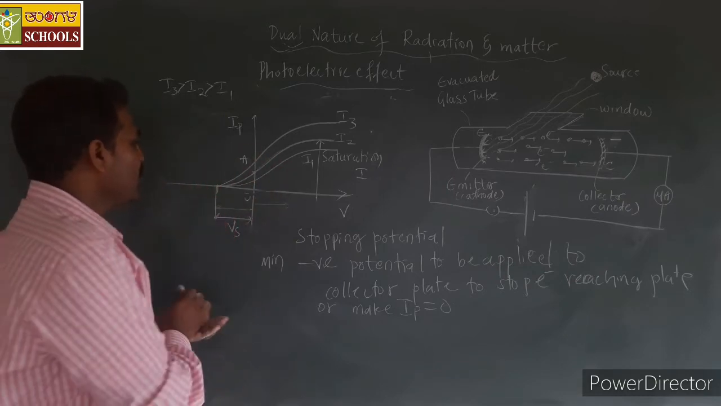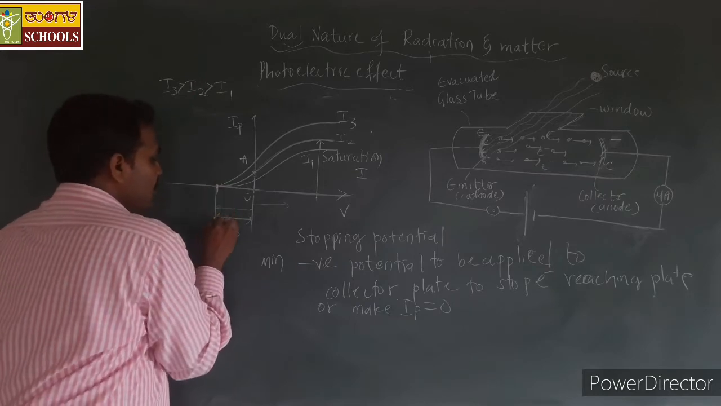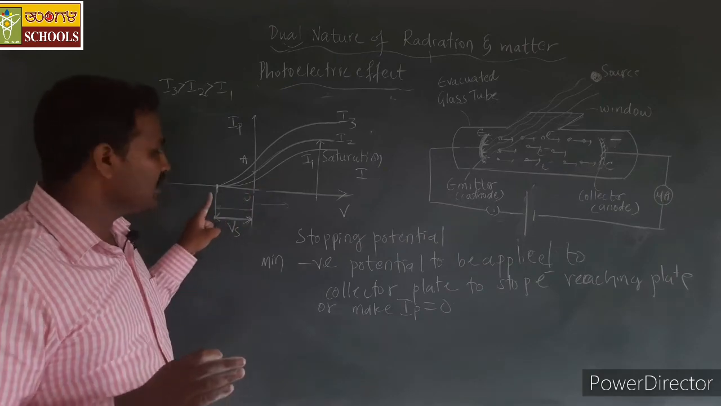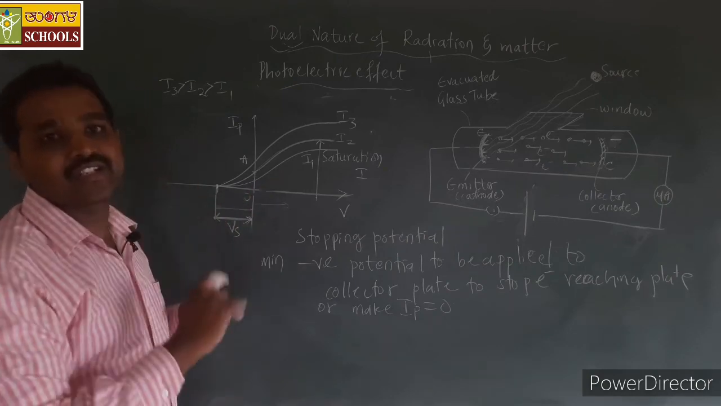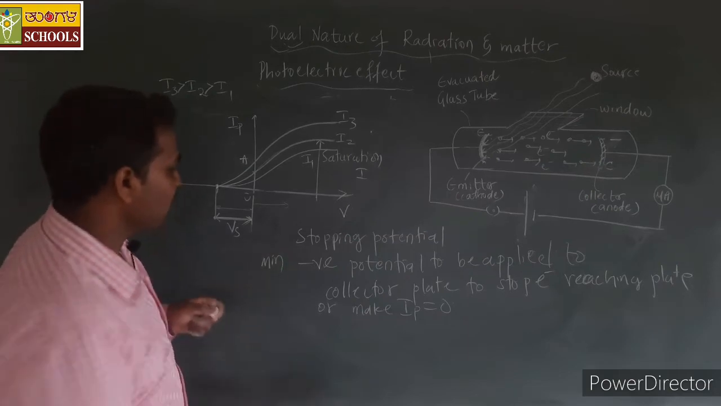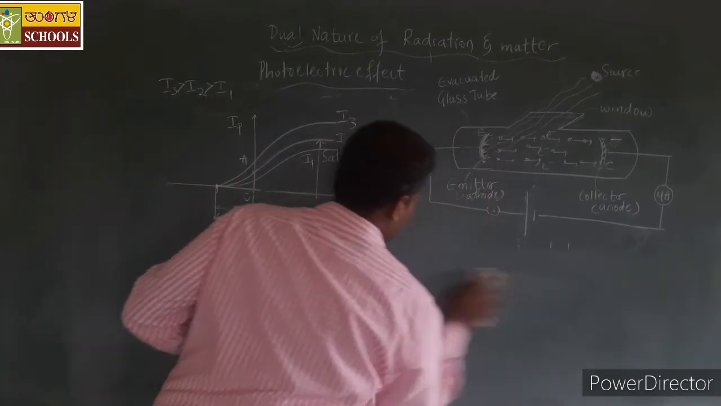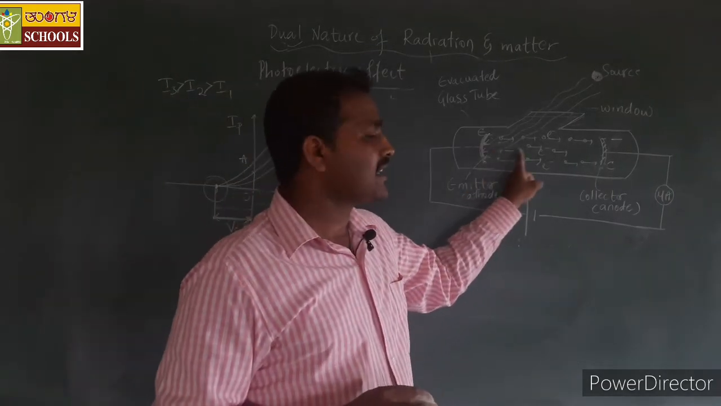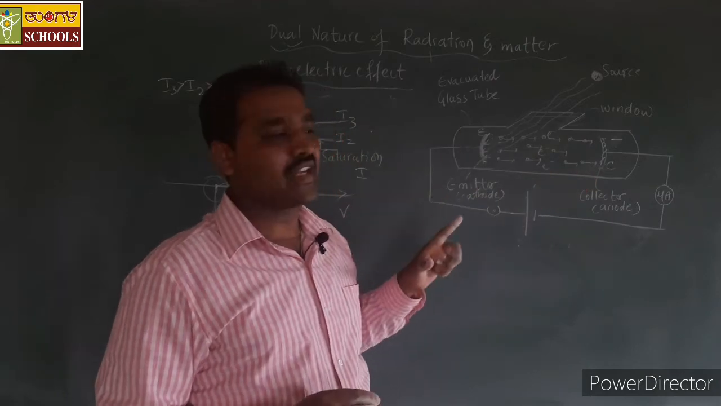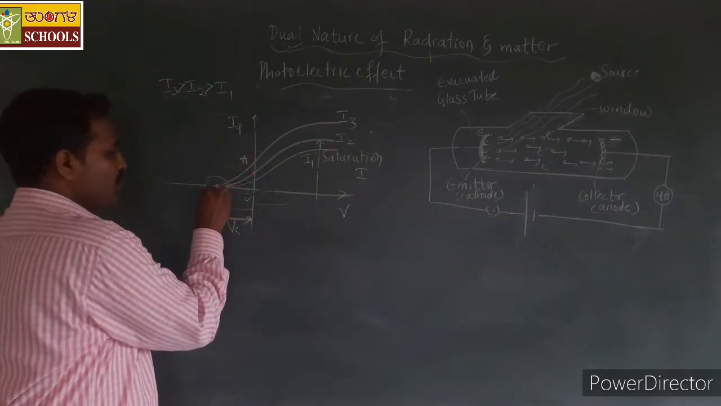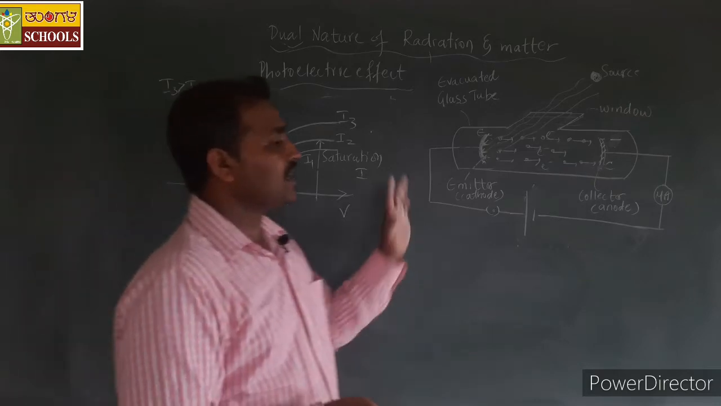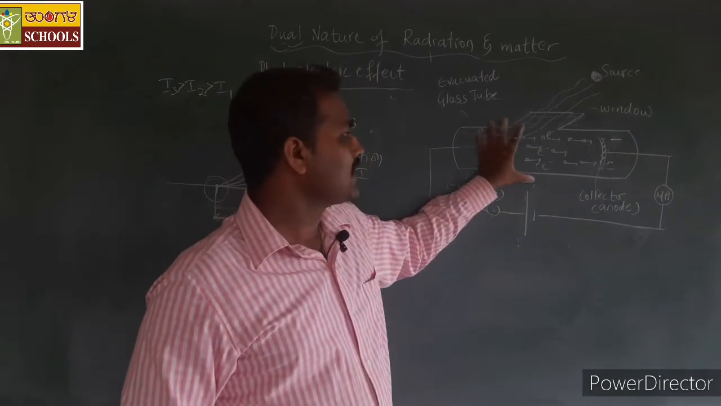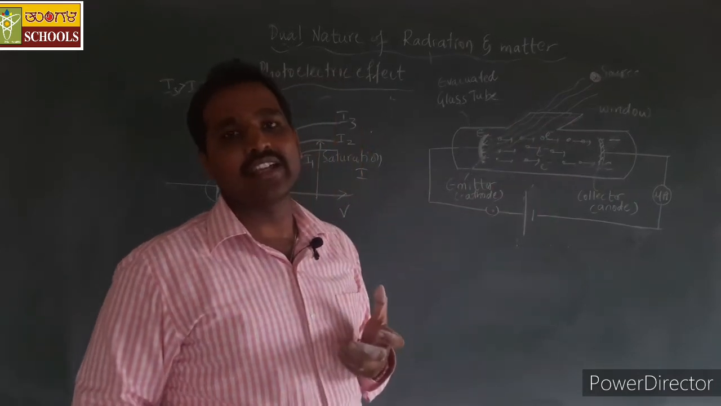But observe the stopping potential here. For all the values of the intensities, the stopping potential is constant. Why does that happen? Because the stopping potential actually depends on the kinetic energy possessed by the electrons. If I consider some value of stopping potential, at stopping potential none of the electrons is reaching the collector plate. Actually, these electrons have different values of kinetic energy.